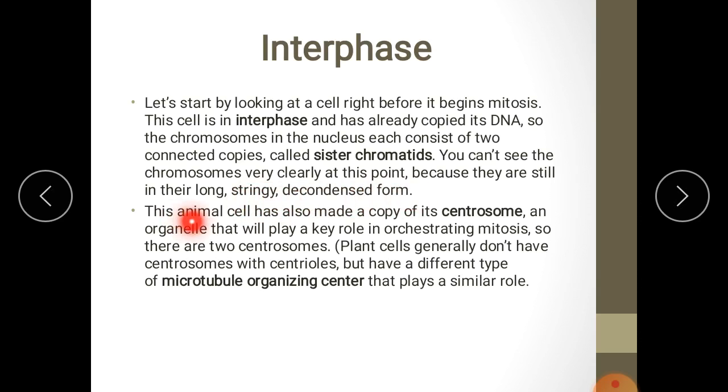This animal cell has also made a copy of its centrosome, an organelle that will play a key role in orchestrating mitosis. Centrosomes have centrioles. Centrioles are present in only animal cells. So the centrosome divides to form two centrosomes, and each moves towards the opposite pole. Plant cells generally don't have centrosomes with centrioles but have a different type of microtubule organizing center that plays a similar role.